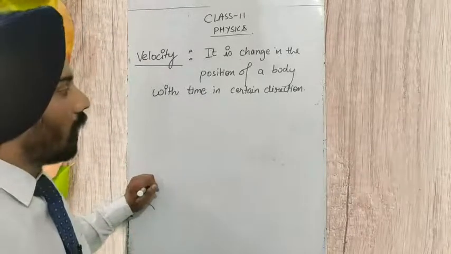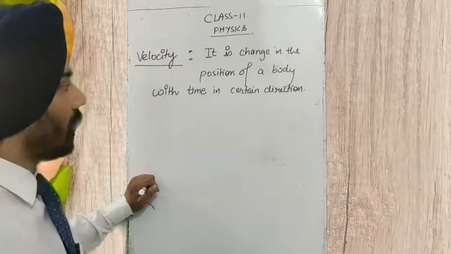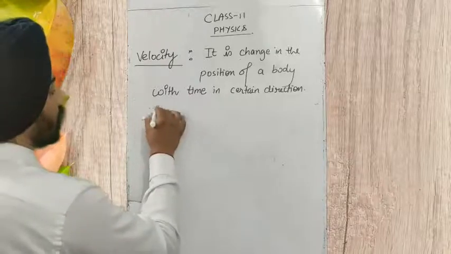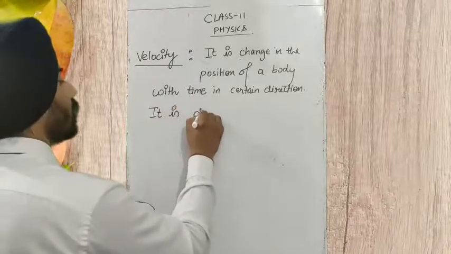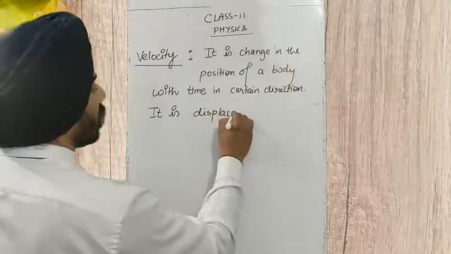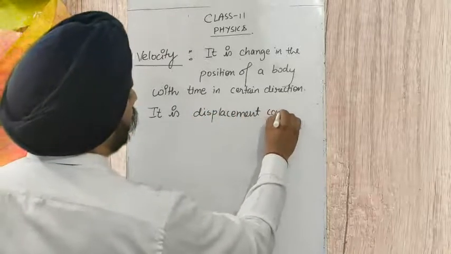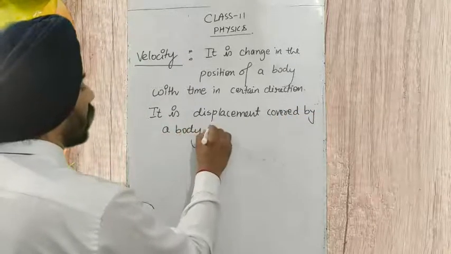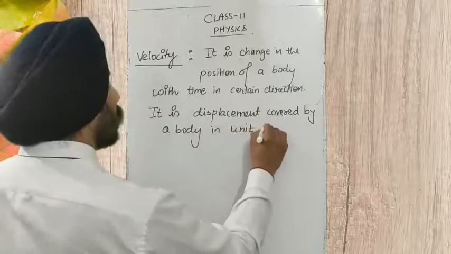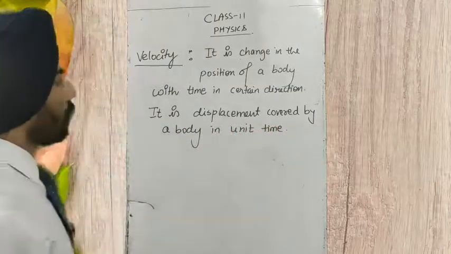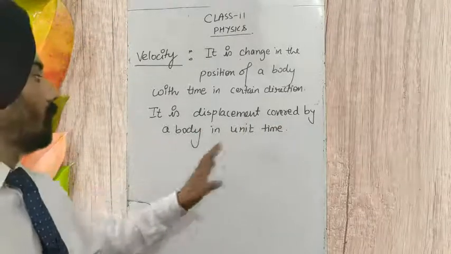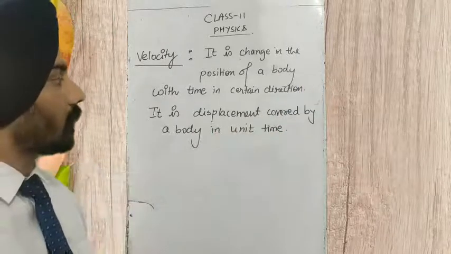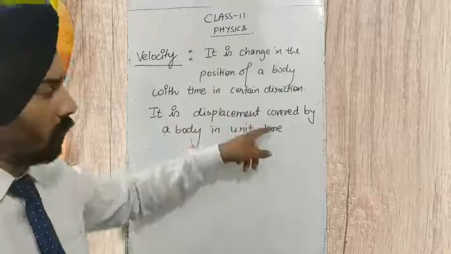So how to find out the velocity mathematically? If we write the definition of velocity mathematically, it is the displacement covered by a body in unit time. Now you will say, sir, you have not written certain direction, because displacement itself is a vector quantity.